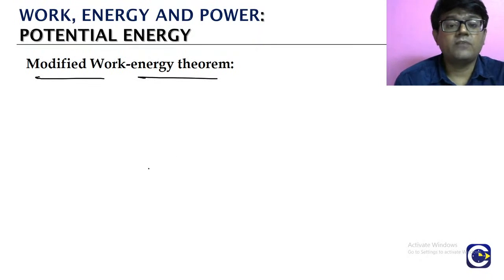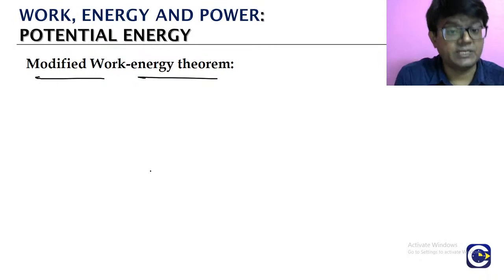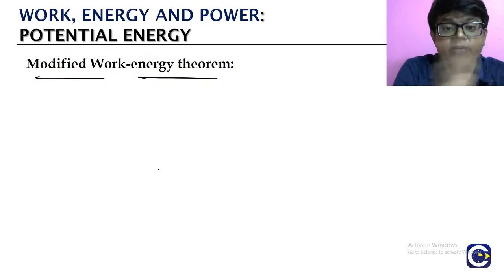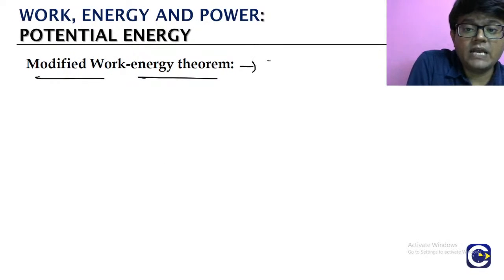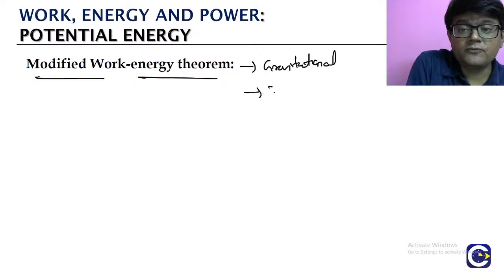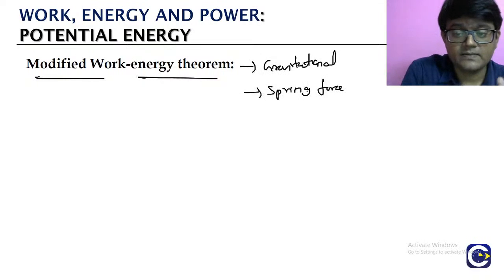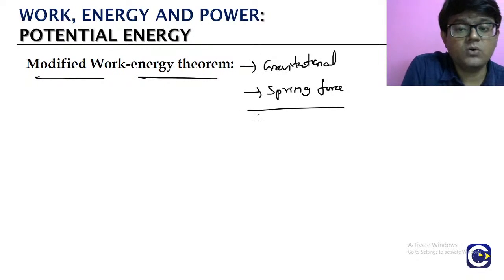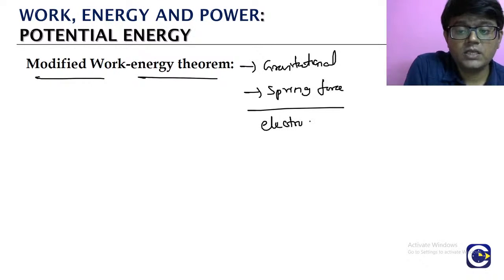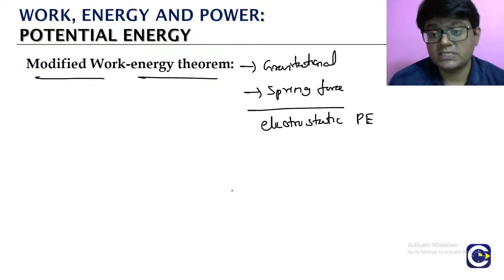We are going to use this modified work energy theorem for all the conservative forces, like gravitational force or spring force. For now in mechanics; when we go to electrostatics and magnetism, there we will again talk about electrostatic potential energy and magnetic potential energy.